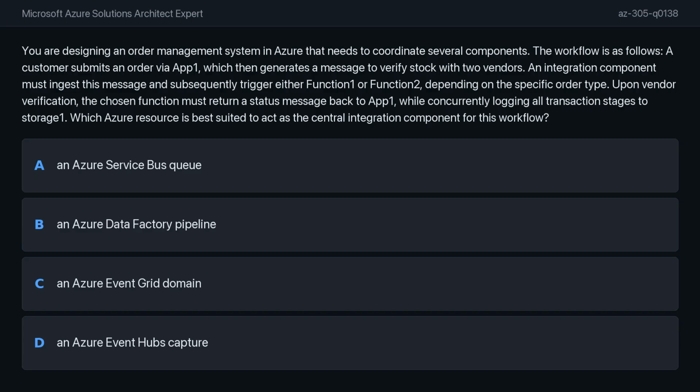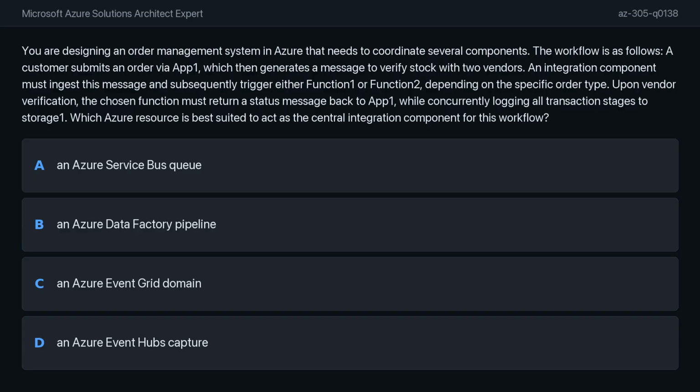An integration component must ingest this message and subsequently trigger either Function 1 or Function 2, depending on the specific order type. Upon vendor verification, the chosen function must return a status message back to App 1, while concurrently logging all transaction stages to Storage 1.